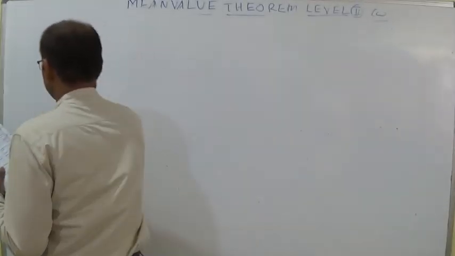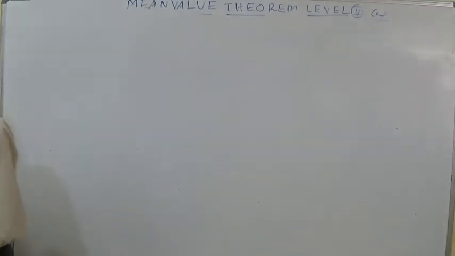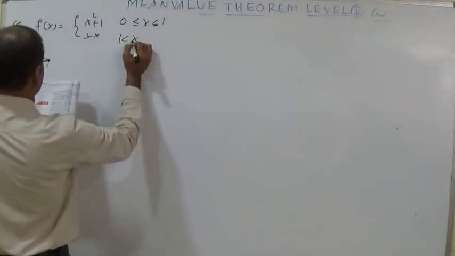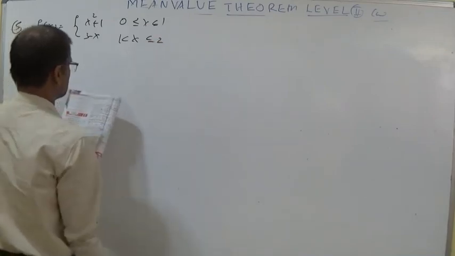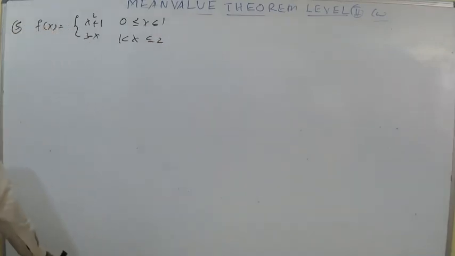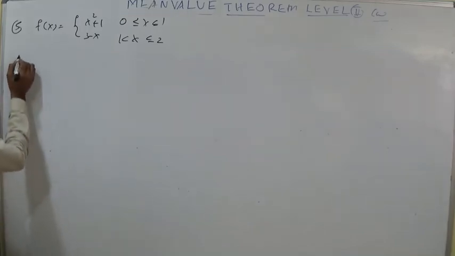Value of c in Rolle's theorem. Fifth one: f of x is equal to x square plus 1, condition 0 less than or equal to x less than or equal to 1; 3 minus x, condition 1 less than or equal to x less than or equal to 2. Let us discuss whether it is differentiable or not.